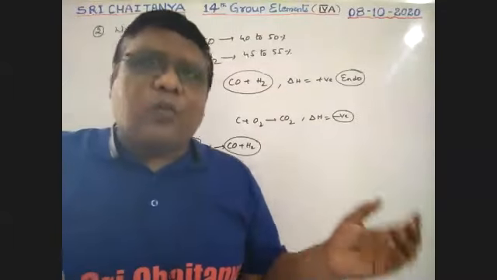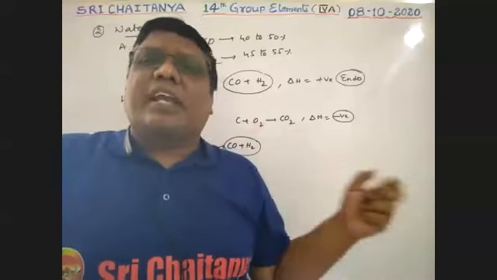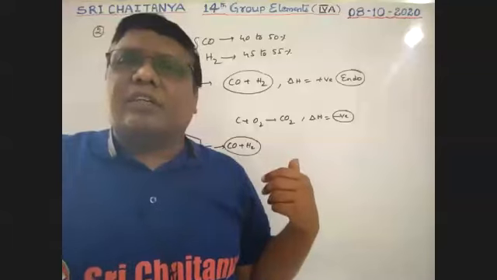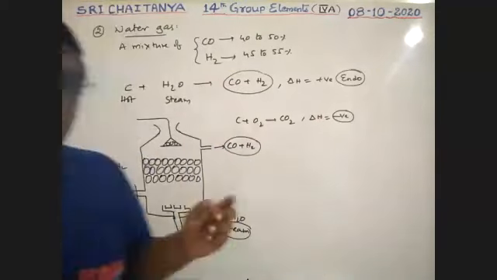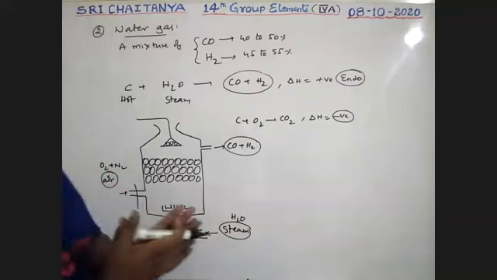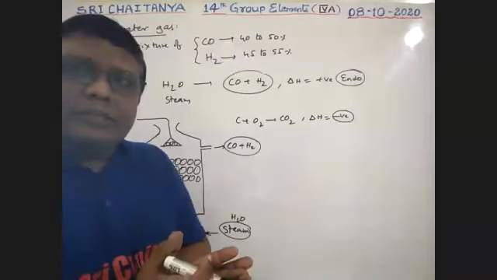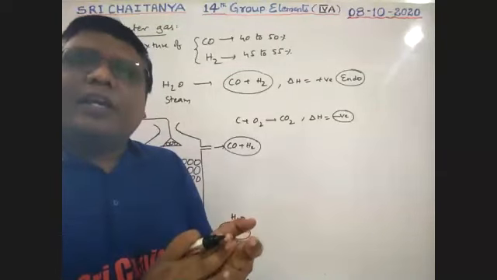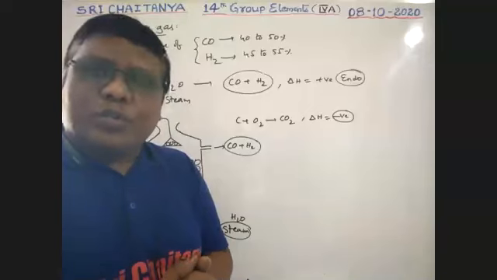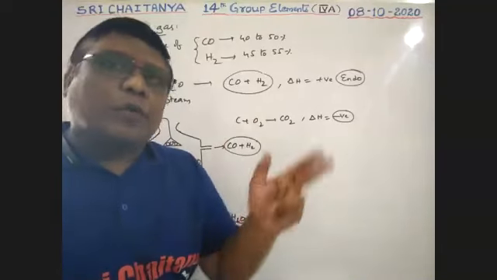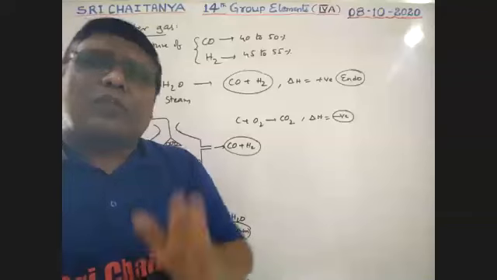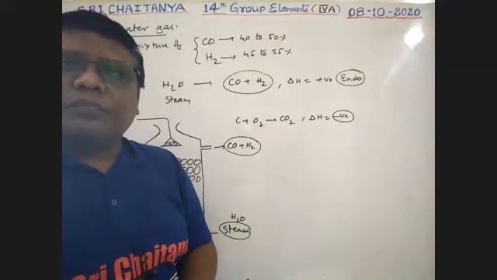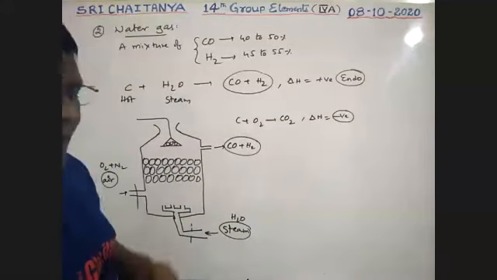Yes, we will get a combination of both water gas and producer gas, because unreacted nitrogen is there. The steam combination gives water gas. That means if steam and air are passed at a time, automatically a CO plus H2 plus N2 combination is available. There is a combination of both water gas and producer gas. Only air is passed, producer gas is coming out. Only steam is passed, water gas is coming out. If both are passed, a water gas plus producer gas combination is coming out. Okay, so this is the way to prepare water gas.